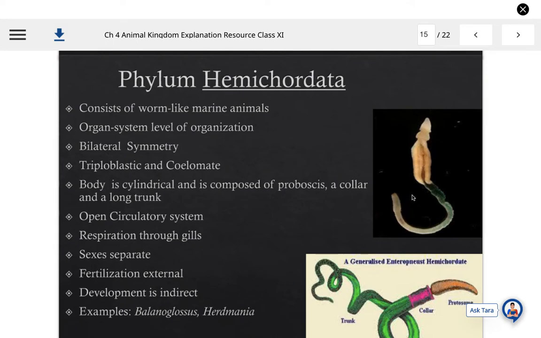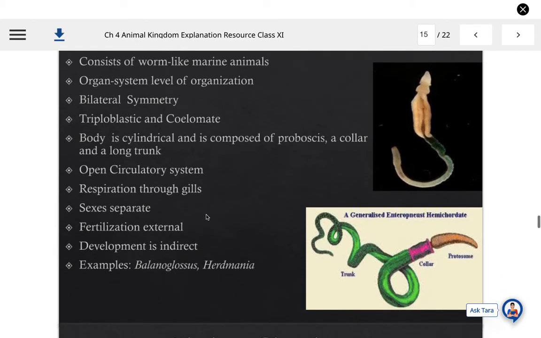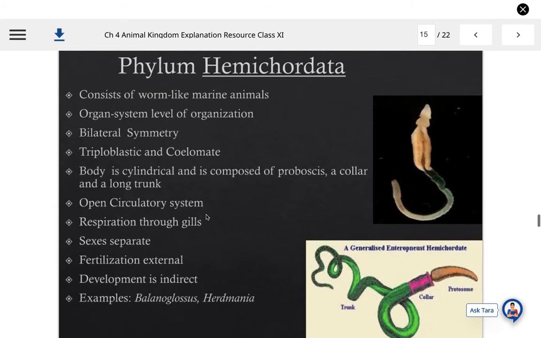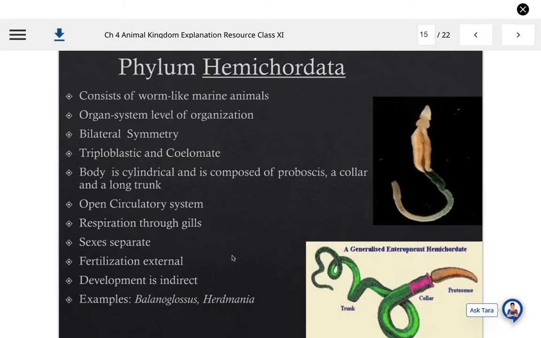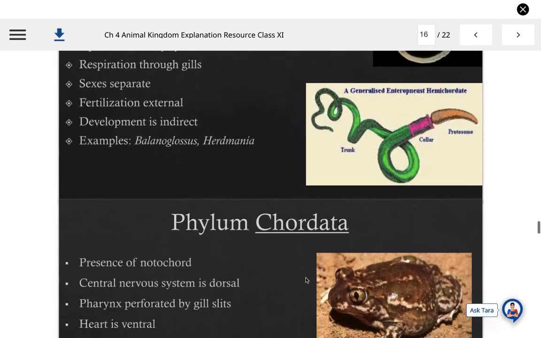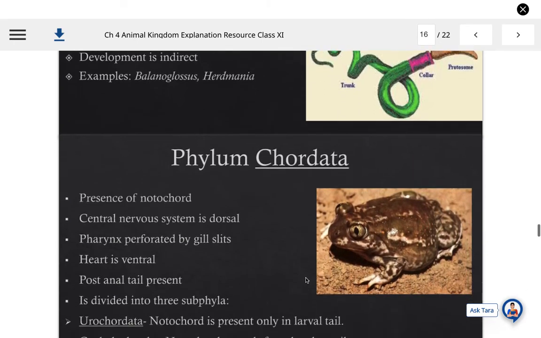This is an animal of this group known as Balanoglossus. Open circulatory system can be seen in them, and respiration is through gills. Sexes are separate. Fertilization external. Development is indirect, and examples are Balanoglossus that you can see in this diagram, and both the diagrams are of Balanoglossus, and Herdmania is another member of this phylum.